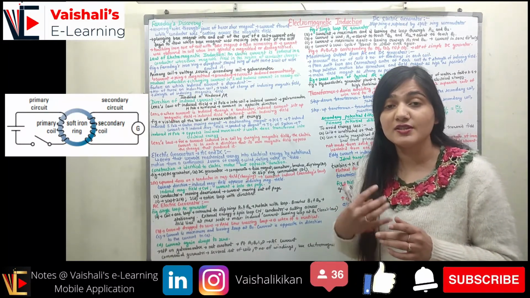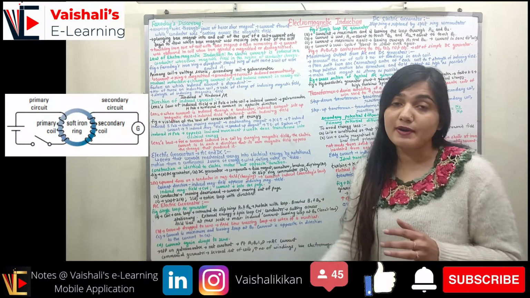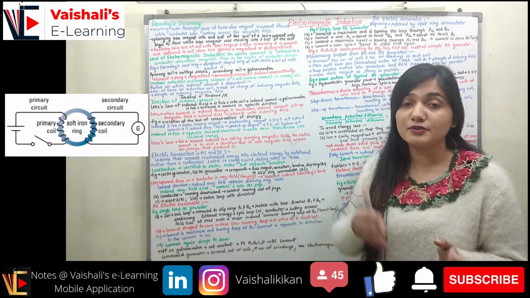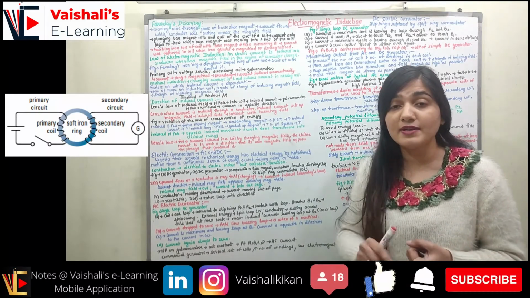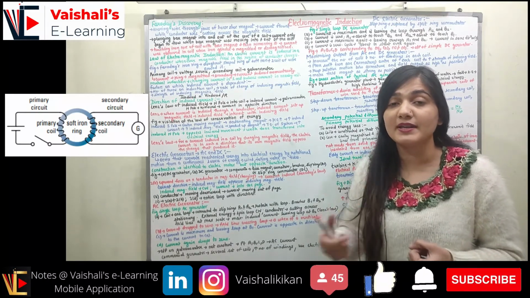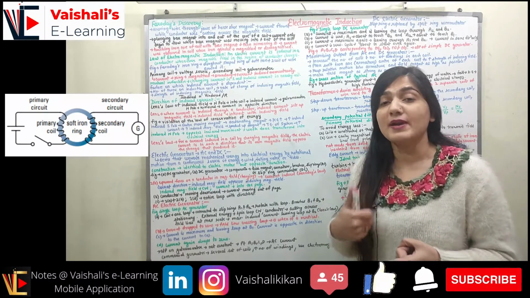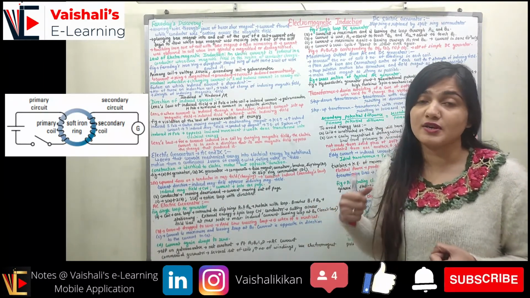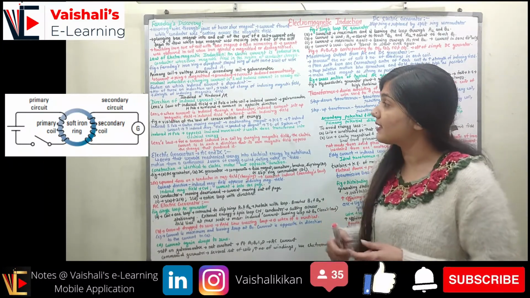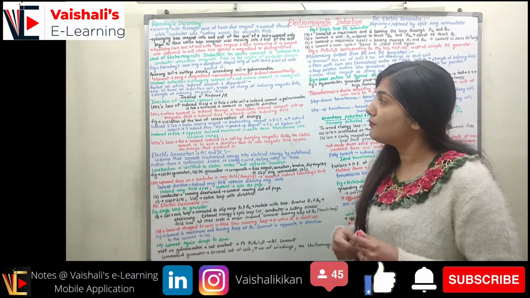Whenever I have a change in the magnetic field, current will be produced, but here the current will be produced in the opposite direction. Whenever we have a constant current in the primary, the magnetic field is not changing. The magnetic field associated with it is constant, so at that time we will not observe any current in the secondary. Right, so now mutual induction.